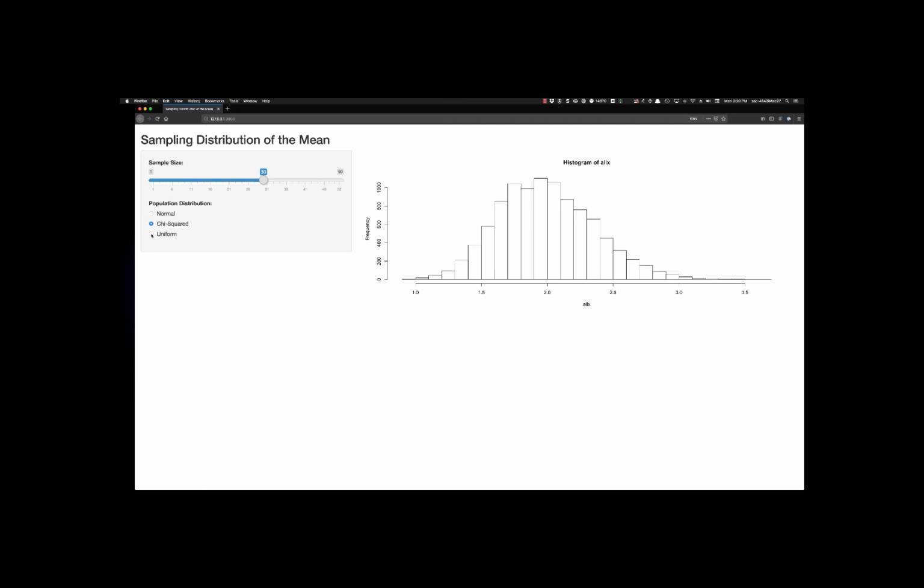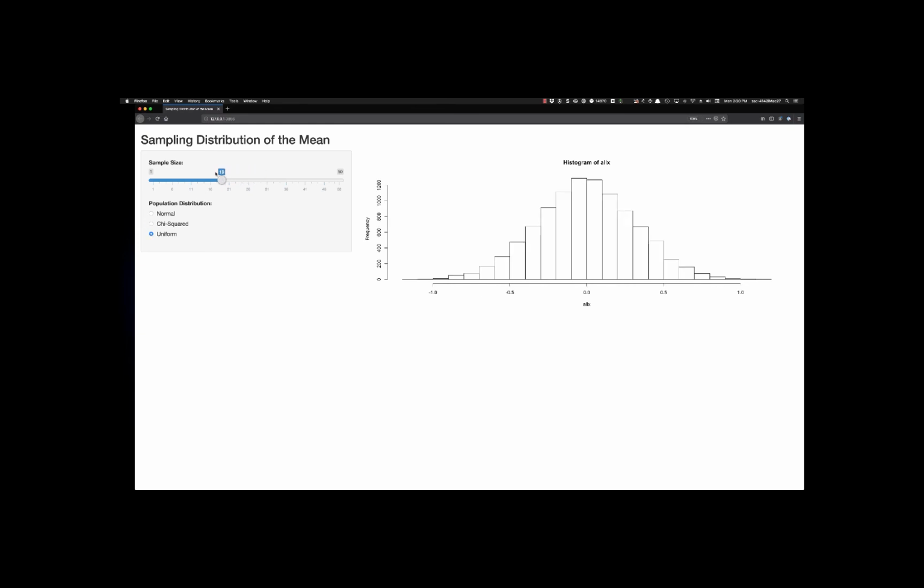Switching to a uniform distribution, one where every value gets equal probability, and switching our sample size to 10, we have a distribution that looks symmetric, but is a bit flatter in the middle than we would expect from a normal distribution. There's a name for distributions that are flatter in the middle than they might otherwise be. They're called leptokurtic. Now you can impress your friends with some fancy statistics lingo.